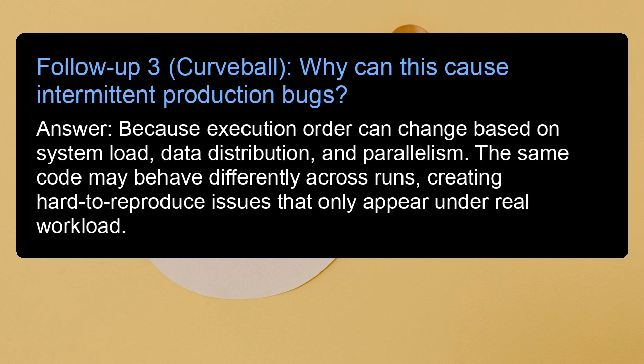Follow-up 3. Curveball. Why can this cause intermittent production bugs? Answer: because execution order can change based on system load, data distribution, and parallelism. The same code may behave differently across runs, creating hard-to-reproduce issues that only appear under real workload.